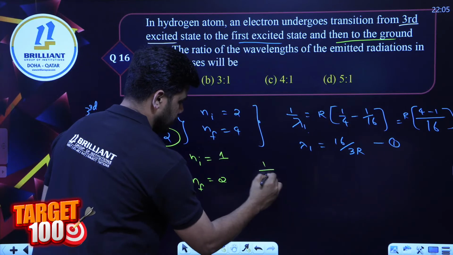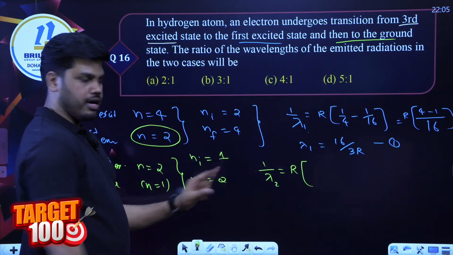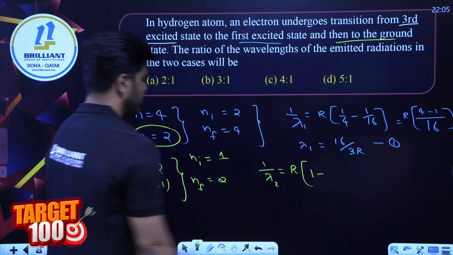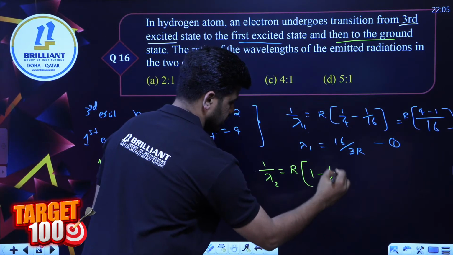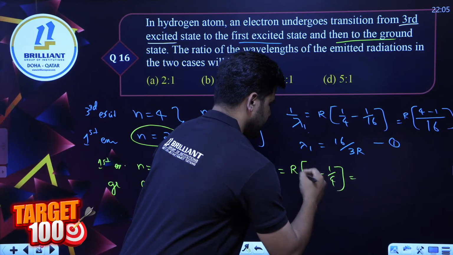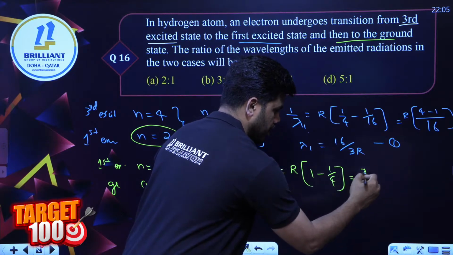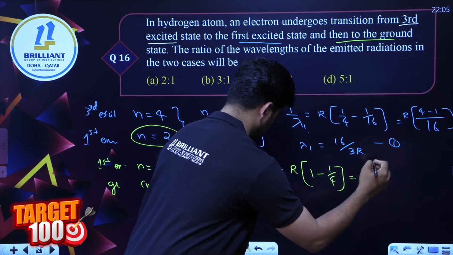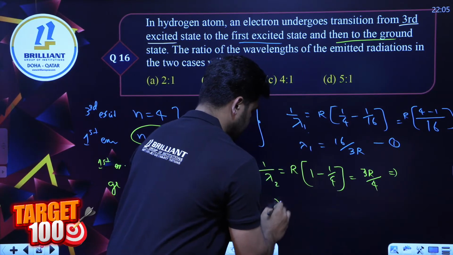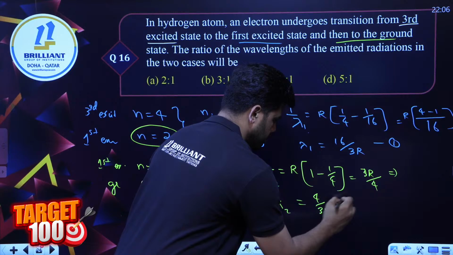So 1 by lambda 2 in this case is going to be R into 1 by Ni square, which is 1, minus 1 by 4. So we get 4 by 3, that is 3R by 4 is the ratio here. So lambda 2 is going to be just 4 by 3R. Equation number 2.